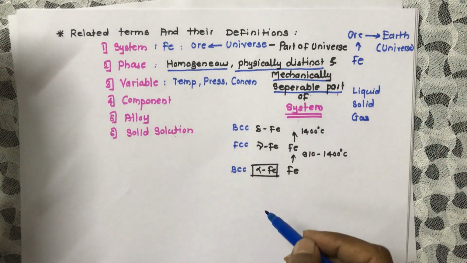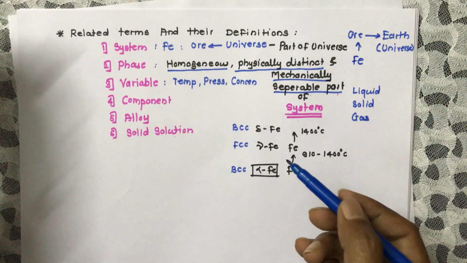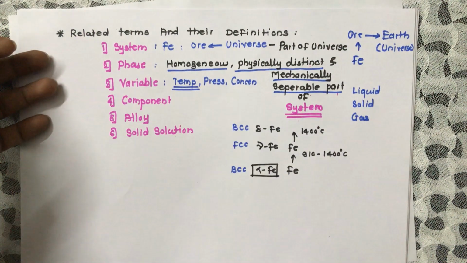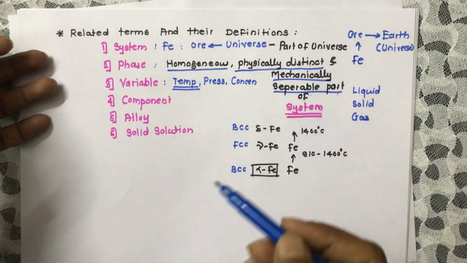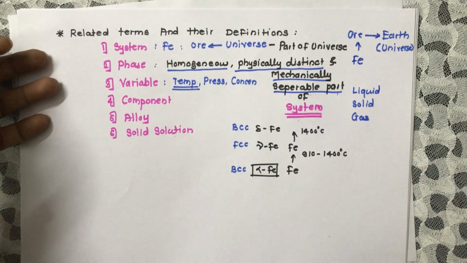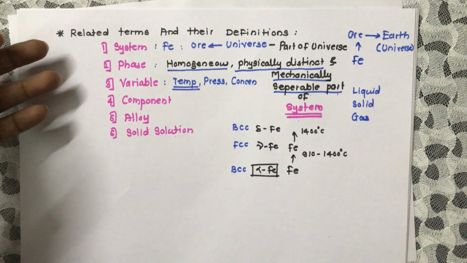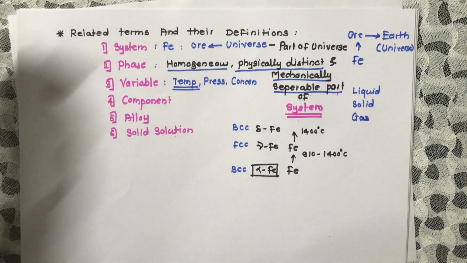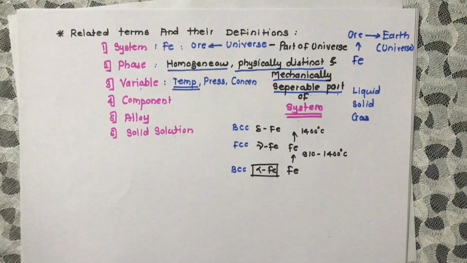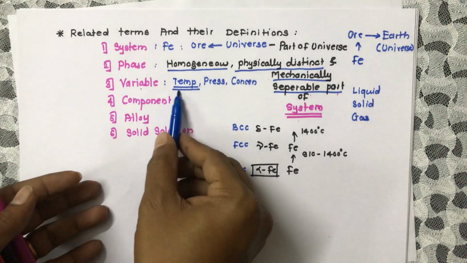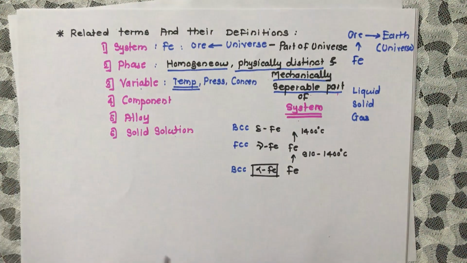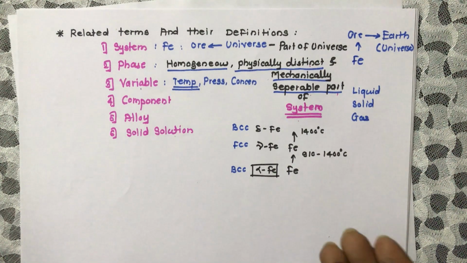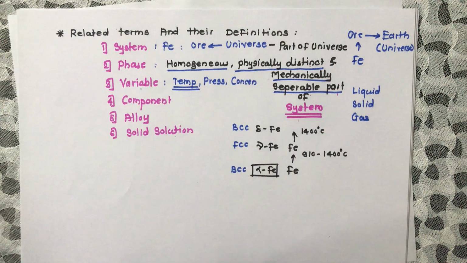It means that when we change the variable, here the temperature, we get different crystal structures. Likewise, when we change the pressure or the concentration, we get different properties of the material. That is the variable. In the next part we are going to study the Gibbs phase rule, in which we will clarify these three terms, where we have to change the temperature, pressure and concentration.